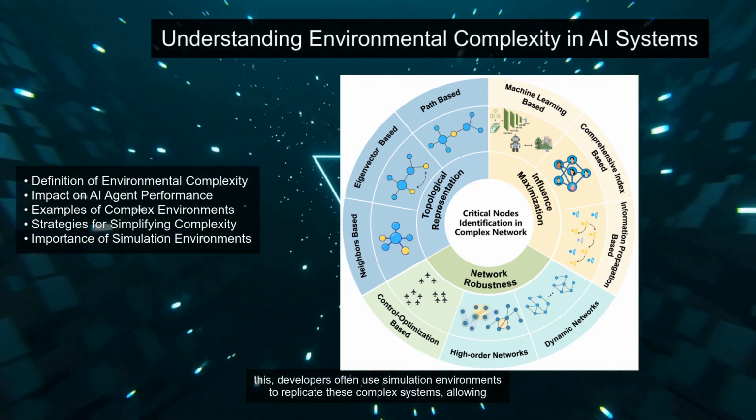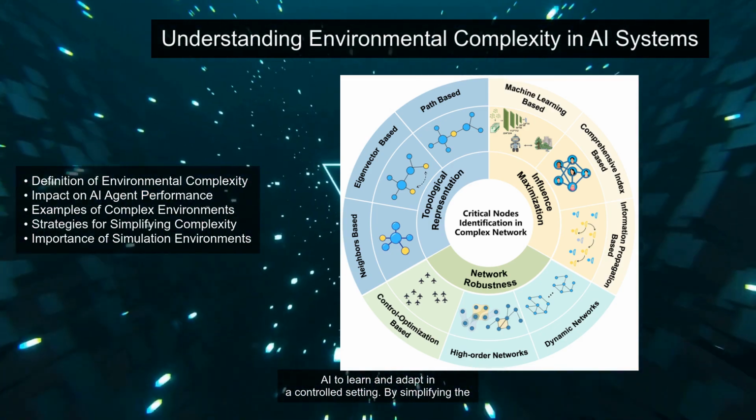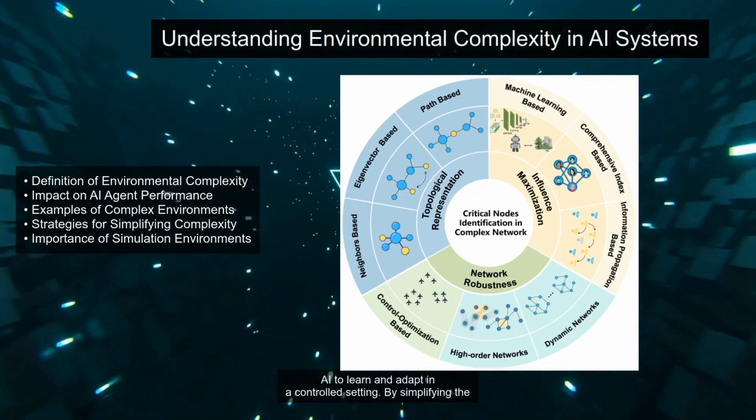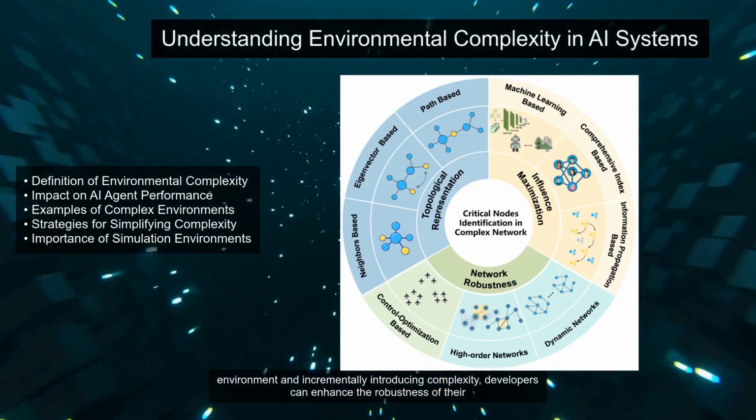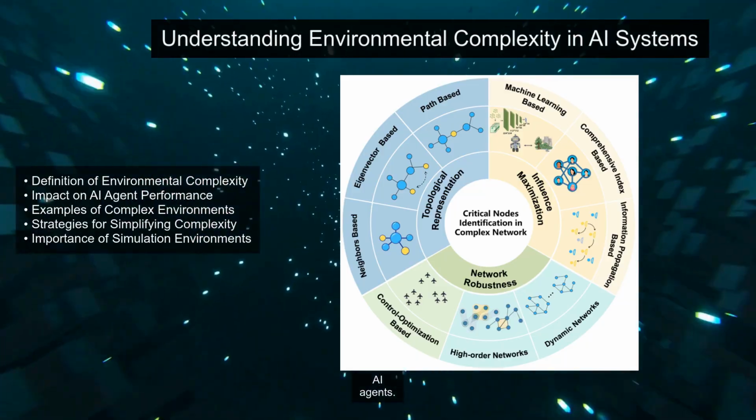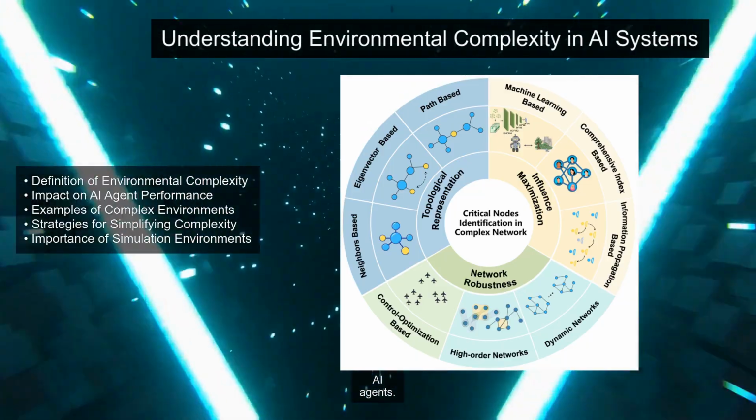To tackle this, developers often use simulation environments to replicate these complex systems, allowing AI to learn and adapt in a controlled setting. By simplifying the environment and incrementally introducing complexity, developers can enhance the robustness of their AI agents.